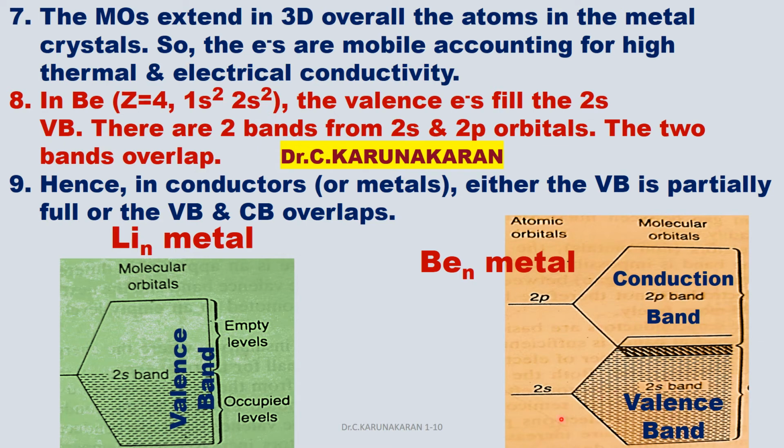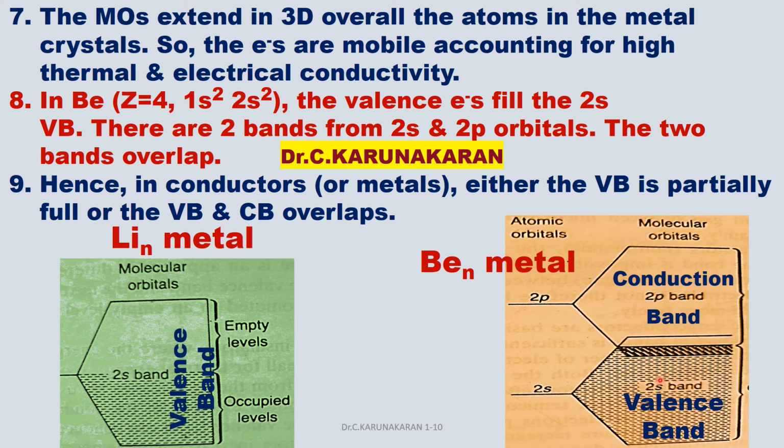There are 2 bands, from 2s atomic orbitals and 2p atomic orbitals. The 2 bands overlap. Because of overlapping of these 2 bands, they are good conductors.